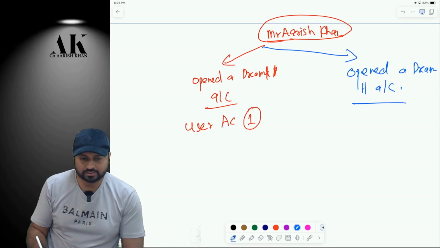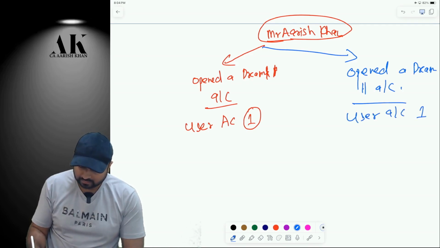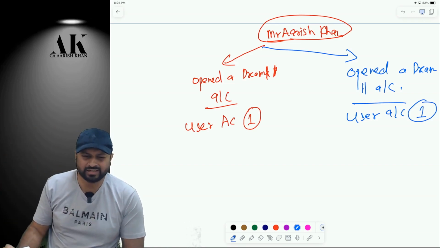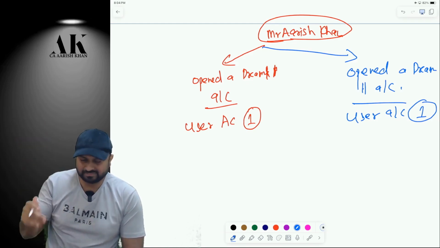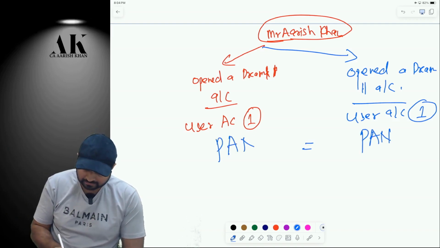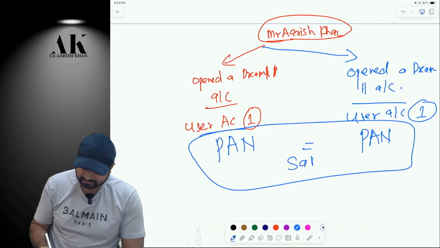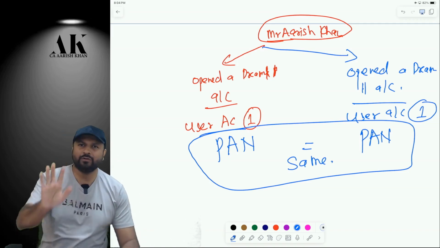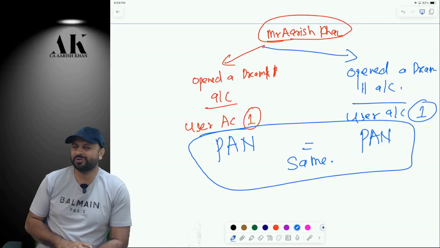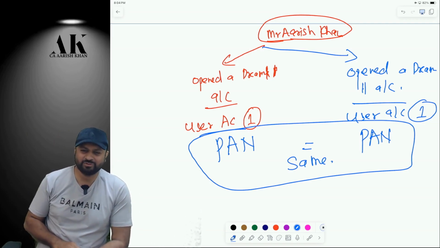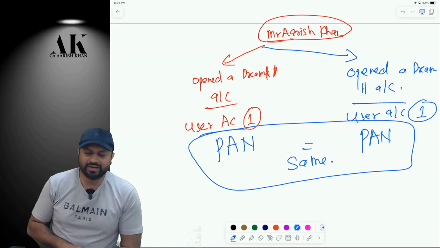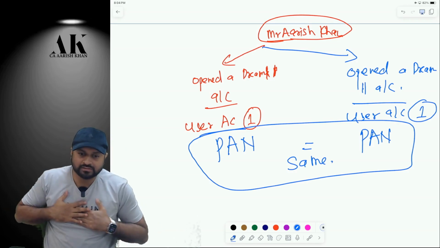When she opened the account, she was asking about the PAN number. I said to put my PAN number only, whatever is my PAN number. So here the PAN number and here the PAN number is what? Please tell me. Same. Can I open multiple accounts under different names or not? In Facebook you open multiple accounts, in Instagram you open, same way in Dream 11 also you can open multiple accounts.